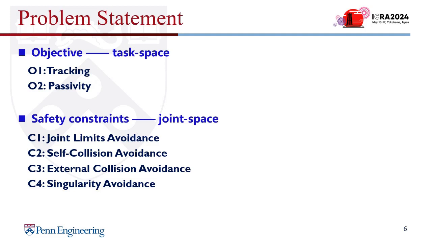Once we have this background, we can state the problem that we are tackling. The objective of our torque controller in task space is, one, tracking a conservative virtual dynamical system, and two, preserving passivity. And then we want the controller to have some safety constraints in joint space. Here we consider four safety constraints that are joint limits, self-collision, external object collision, and singularity avoidance.